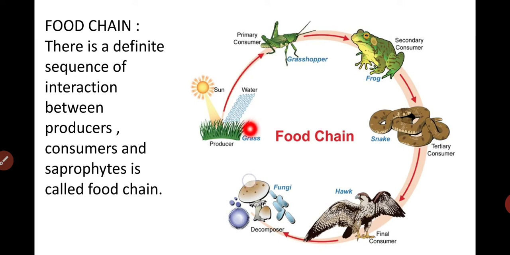So this is the whole cycle of the flow of energy. These are all living organisms that depend on other living organisms for food. So there is a definite interaction between producers, all the consumers and saprophytes, which is called a food chain.